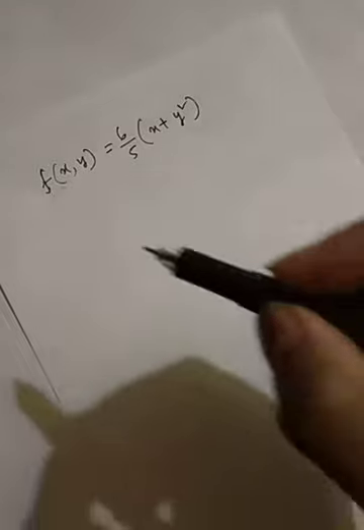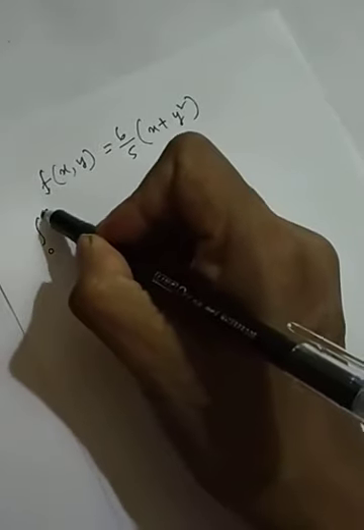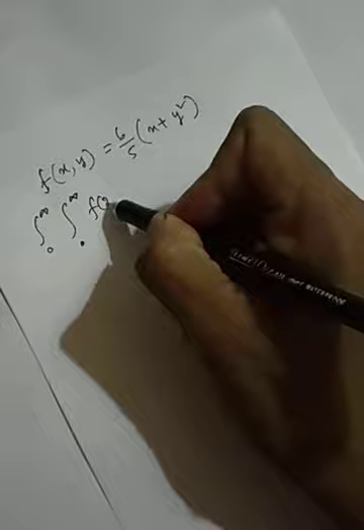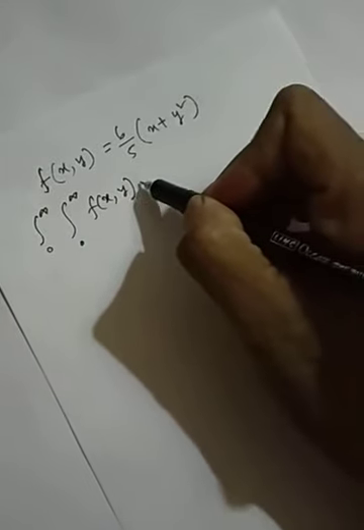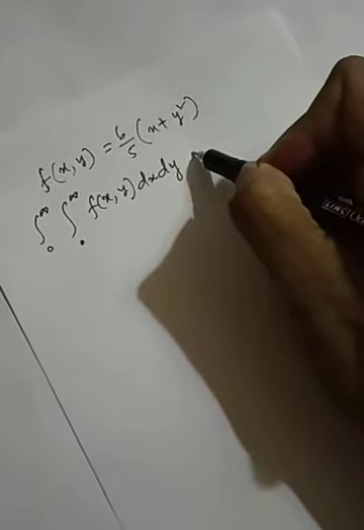Now to verify that this is a legitimate PDF, we have to show that the double integral equals 1.